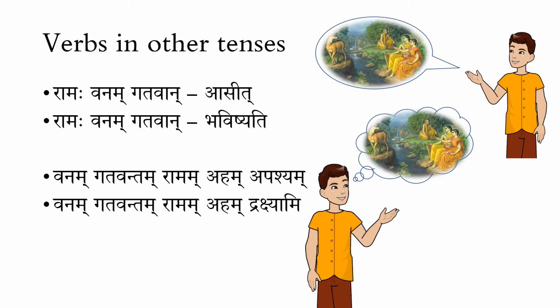So if it is Bhavishyati, in relation to that Bhavishyat Kala, Gatavan means the status of Rama is that of having reached the forest with relation to the Bhavishyat Kala, not right now.